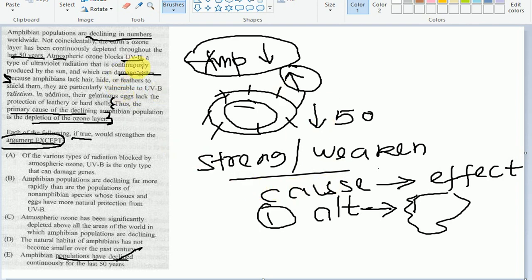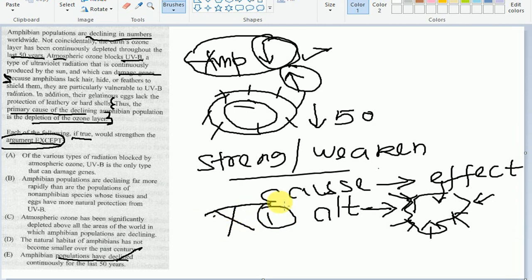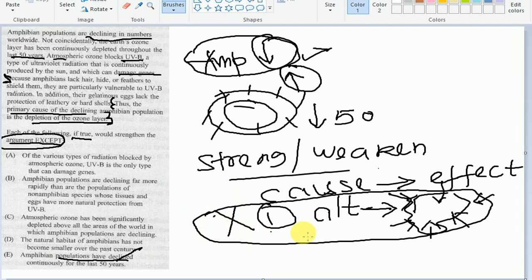What the author says is that this decline is due to the depletion of the ozone layer, and there can be an alternate cause as well, like the shrinkage in the natural habitat. If the natural habitats are shrinking, that will also lead to a decline in the amphibian population, right? But option D says the natural habitats have not become smaller. So it is basically countering the alternate cause, and in another sense it is strengthening the argument. So option D is again not the correct answer.